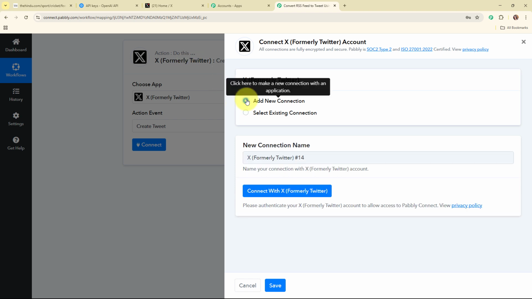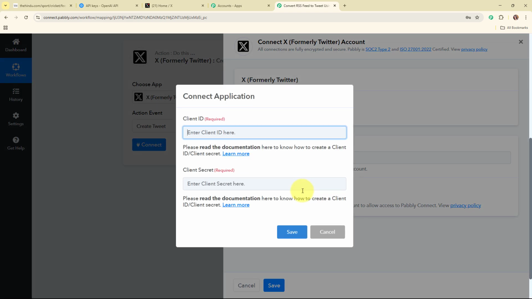If your X account is already connected with Pabbly Connect, then you can click on select existing connection. And now here to build a new connection, I'm going to click on this connect with X. And now here to build this connection, it is asking me to enter the client ID and the client secret. So it says please read documentation here to know how to create a client ID or client secret. So I'm going to click on this learn more hyperlink.